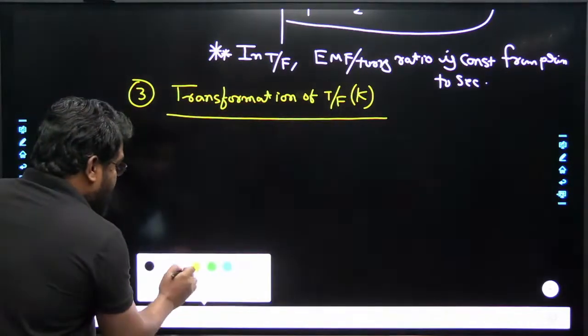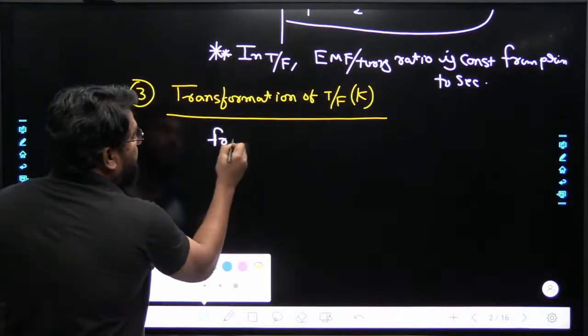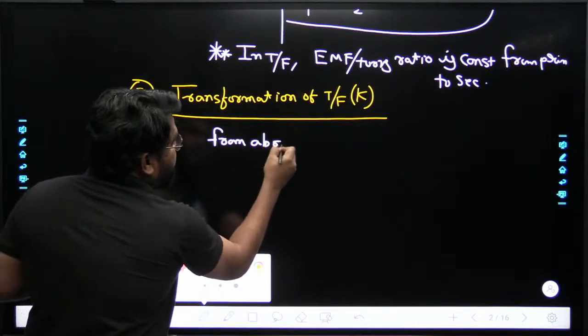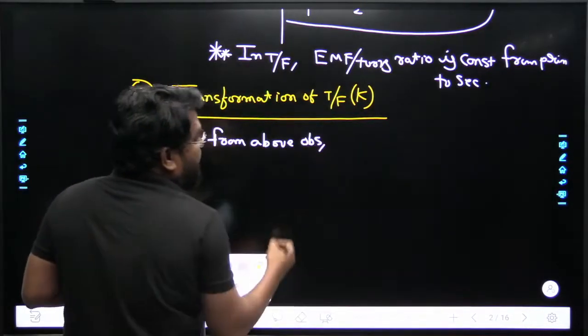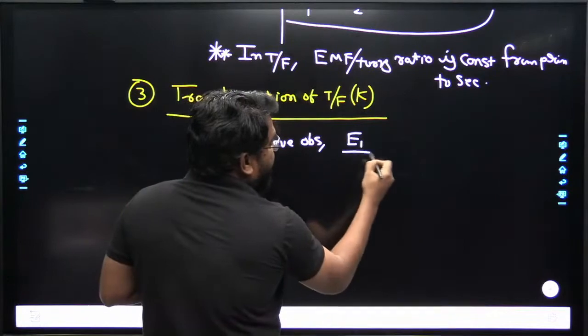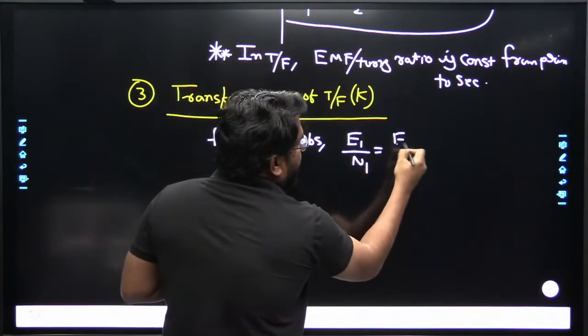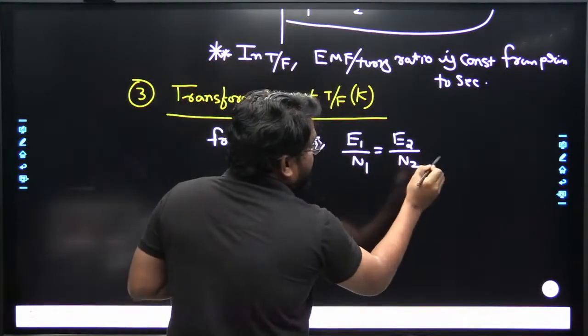From the above observations, what we conclude here is E1 by N1 is equal to E2 by N2.